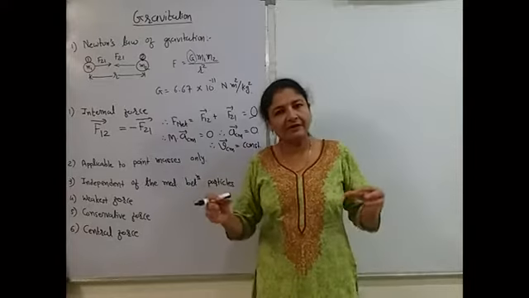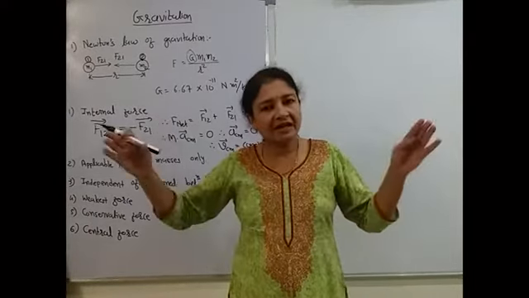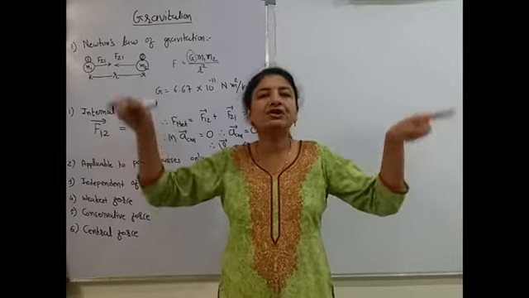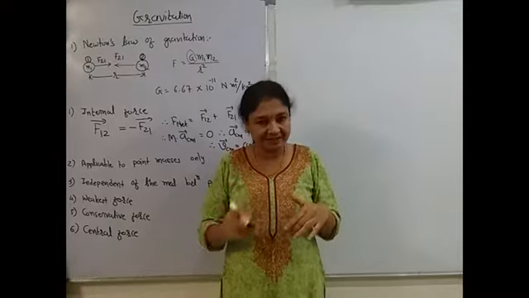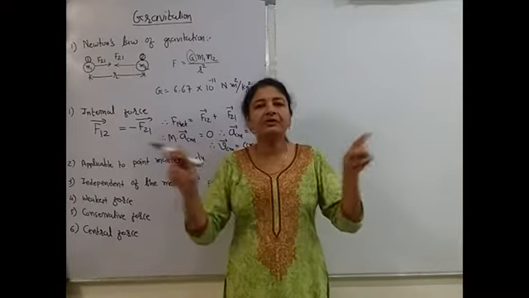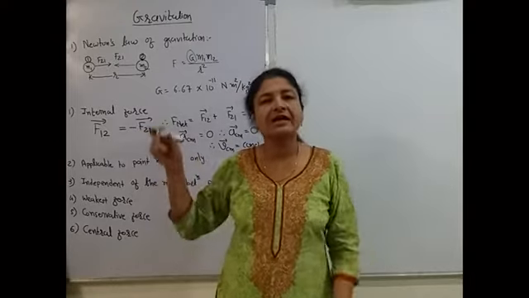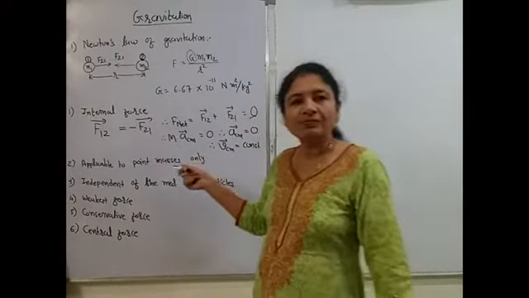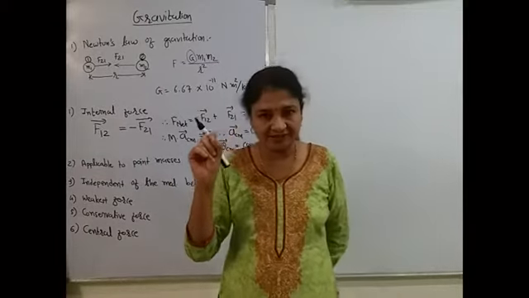Whenever the two masses are separated by a very large distance in comparison to the size of the object. In simple words, if separation between two objects is very large compared to size of the object, in that case the two objects can be considered as point mass even though they are not of point size.